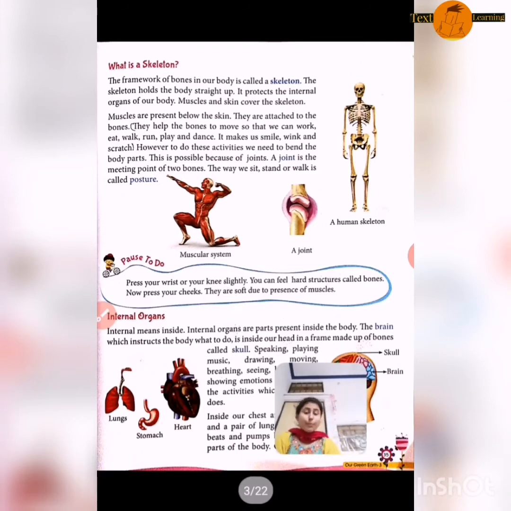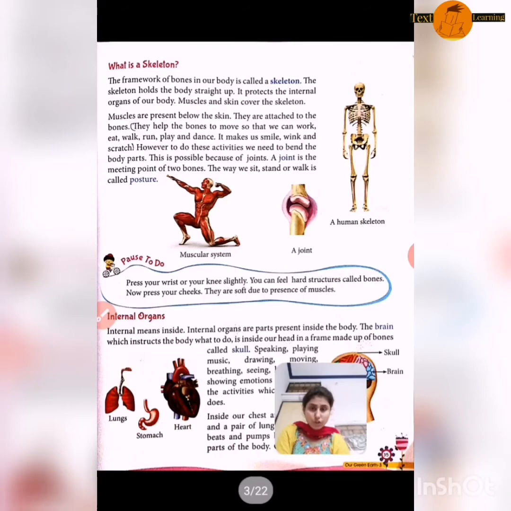Okay, what is posture? When we do anything, when we write, when we sit like this, when we stand up, when we raise our hand, when we put our hands down, it is called posture. The way we sit, the way we stand, the way we walk. Way means method: in which method we are standing, the way we sit, the way we walk, the way we talk. So this is called posture.